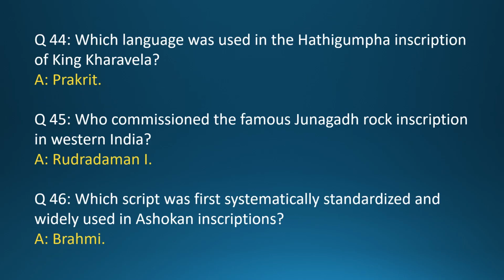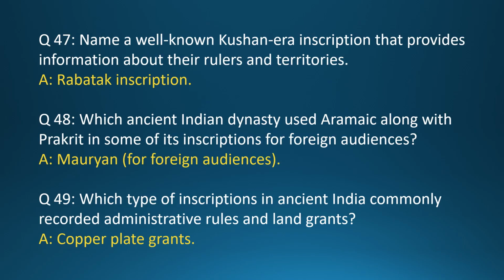Question 44. Which language was used in the Hathigumpha inscription of King Kharavela? Answer: Prakrit. Question 45. Who commissioned the famous Junagadh rock inscription in western India? Answer: Rudradaman I. Question 46. Which script was first systematically standardized and widely used in Ashokan inscriptions? Answer: Brahmi. Question 47. Name a well-known Kushan era inscription that provides information about their rulers and territories. Answer: Rabatak inscription.